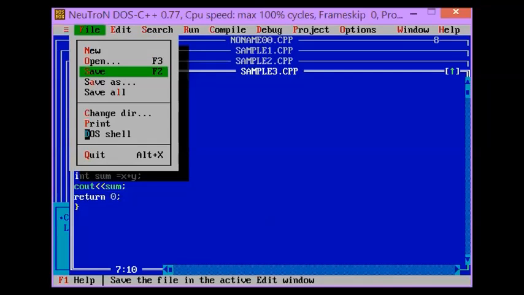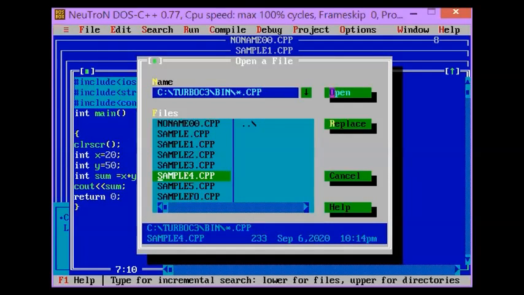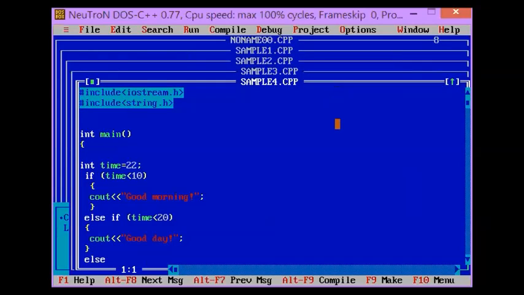Okay, so let's try another example. We have here sample 4, that's a CPP file. So include iostream.h, include string.h. I included the directive string.h because most of the program displays a string value.